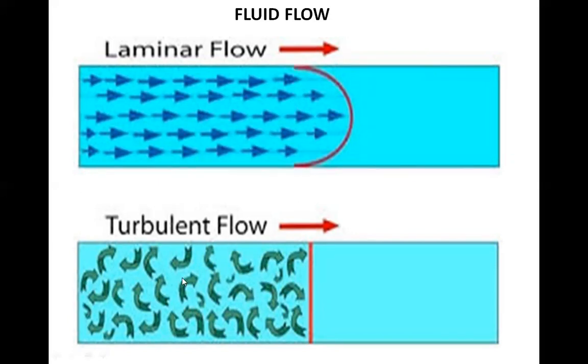Next, you can see that this is a turbulent flow. In contrast, the flow of the fluid becomes irregular or turbulent above a certain velocity or under any condition that can cause abrupt change in velocity. Irregular flow of the fluid is characterized by turbulent flow. You can see that this is a turbulent flow or irregular flow.